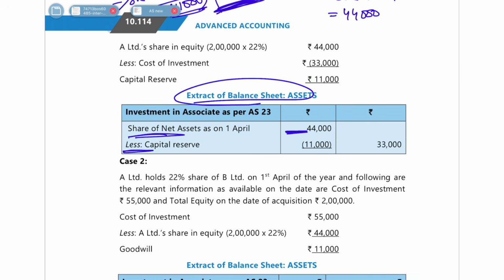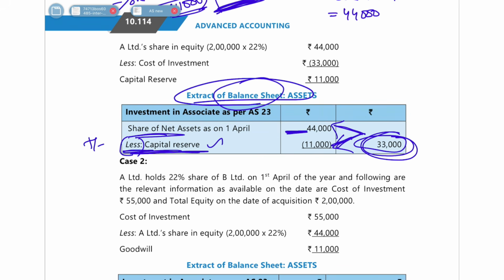Plus or minus profit or loss, which you do not have here. So directly we take less capital reserve and get 33. You should not directly show the 33,000 cost in the balance sheet. You have to make a breakup and show that 44,000 was net assets and capital reserve was 11,000. Usually the shareholders like to see whether you have got a capital reserve or goodwill out of that investment. So for that we make this presentation.